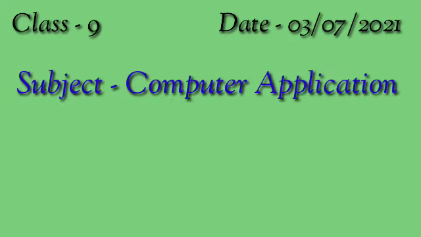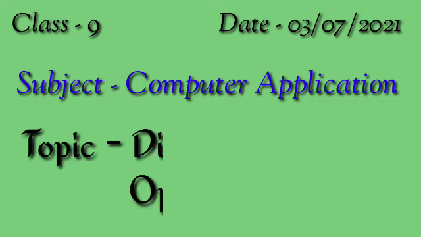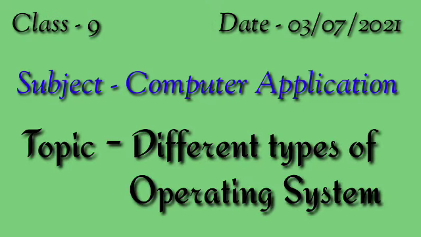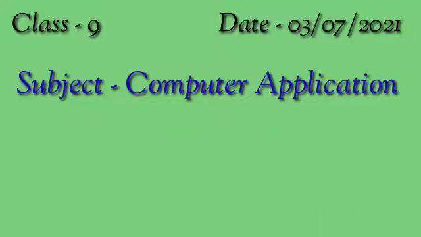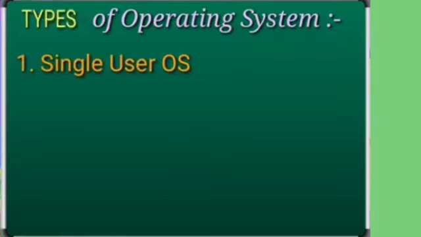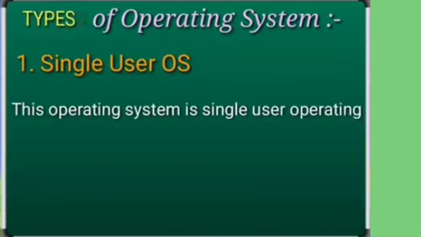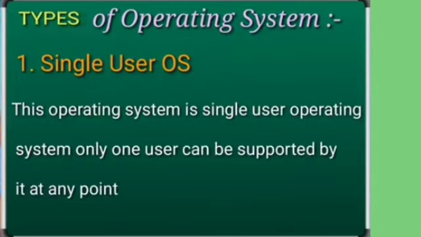So, we are left with the topic in our chapter, which is the different types of operating system. Let us see the different types of operating system used in computer. Now, the first one is single user operating system. As the name itself says, it is a single user operating system, so only one user can be supported by it at one point of time.